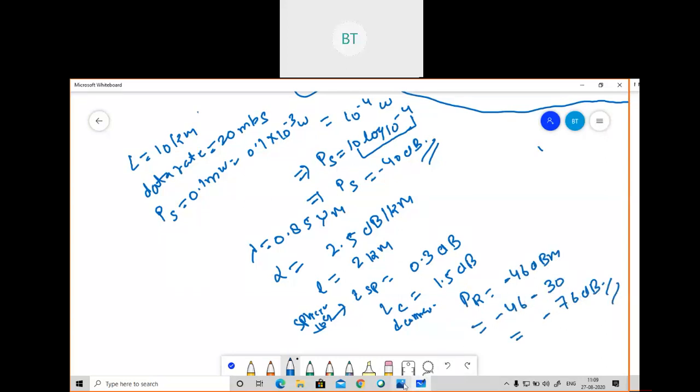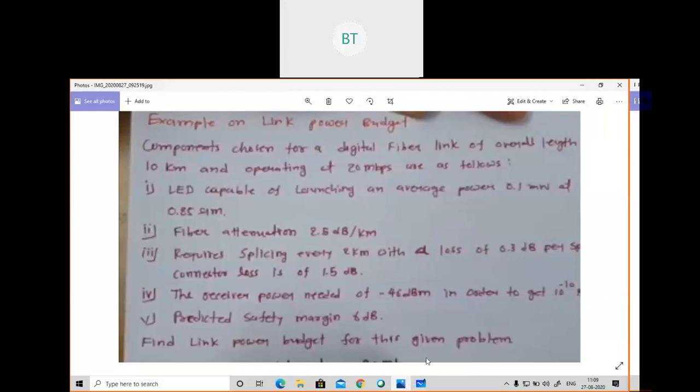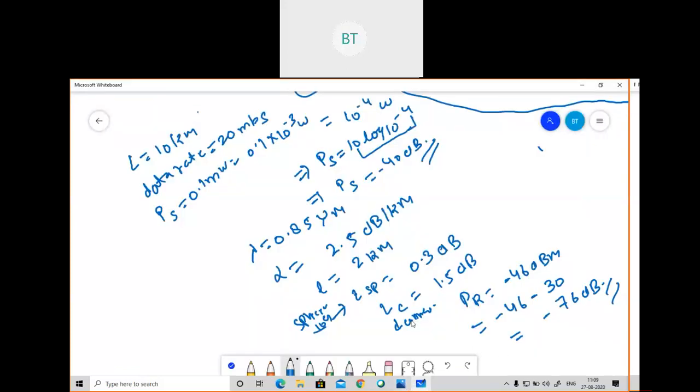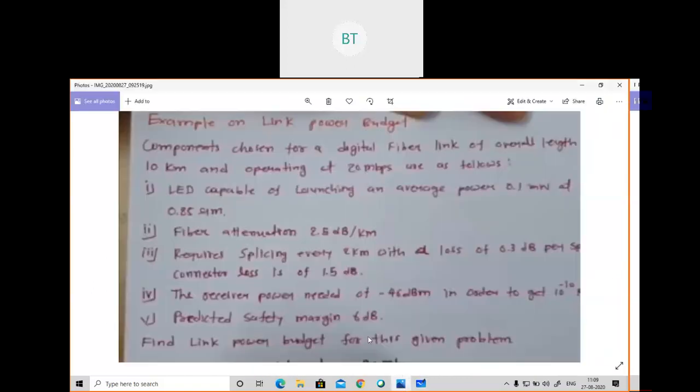And one more thing is given, that is, in order to get the rated safety margin, that is 6 dB. I've told you what the minor losses are which will be there; those will be converted into a safety margin. So the rated safety margin is given as 6 dB. If you get this kind of problem, you just need to write down all the things which are given here. In the first line you will see, length is given as 10 kilometer and data rate is given as 20 Mbps.